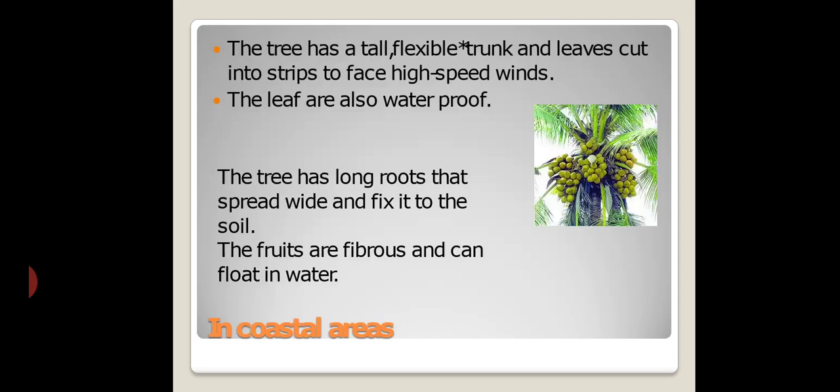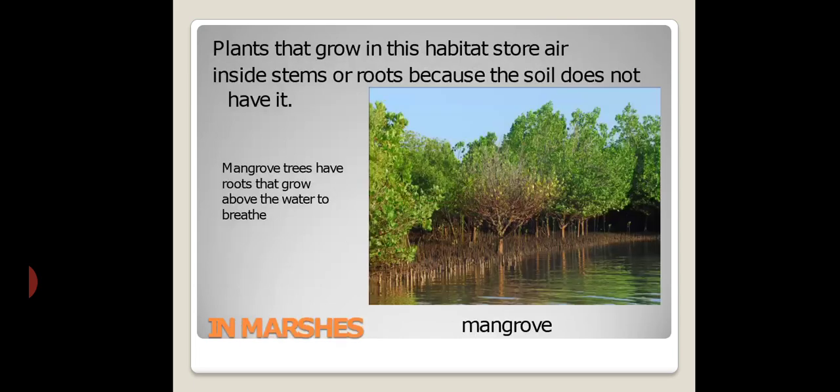The fruits are fibrous. Fibrous means having fiber. The fruits can float in water. Water carries the fruits to other places where they start to grow. That is the example for coastal area plants, the coconut tree. Next is marshes.